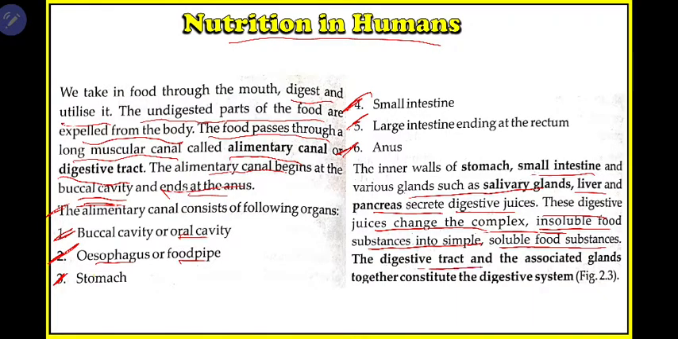The digestive tract and the associated glands, that means the digestive tract starting from the buccal cavity to the anus, and the glands which are the salivary glands, liver, and pancreas, together constitute the digestive system. So what is the digestive system? The digestive tract along with all the associated glands is known as your digestive system.